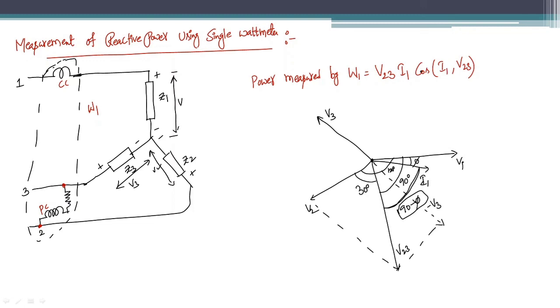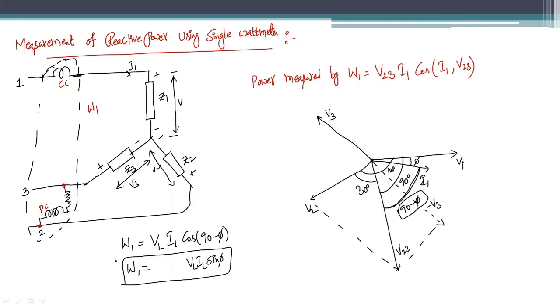Now substitute here. So W1 is equal to V23, which is nothing but line voltage, so I am assuming this is VL, and I1 is also line current, the current entering through this load. So VL IL cos of the angle between I1 and V23, which is 90 minus phi. What is cos of 90 minus phi? Sin phi. So you will get W1 is equal to VL IL sin phi.